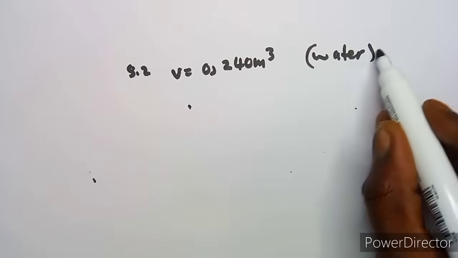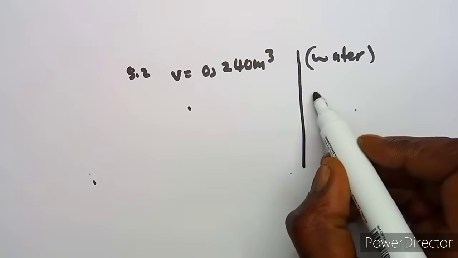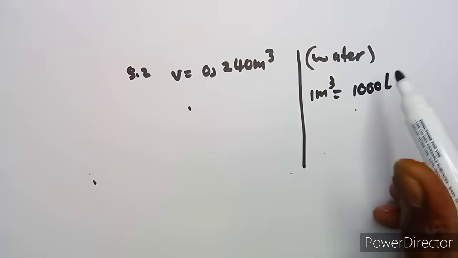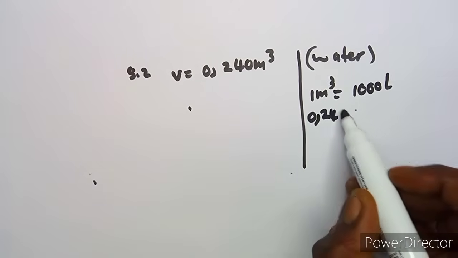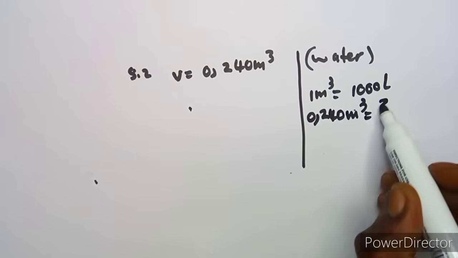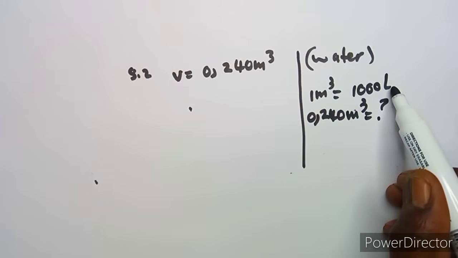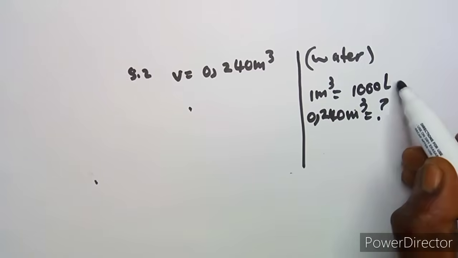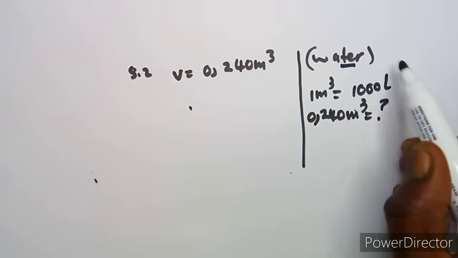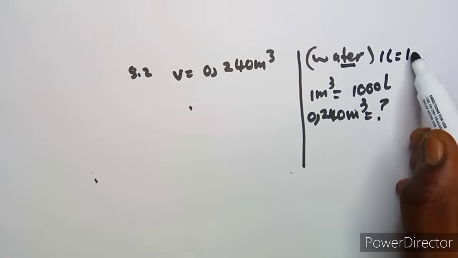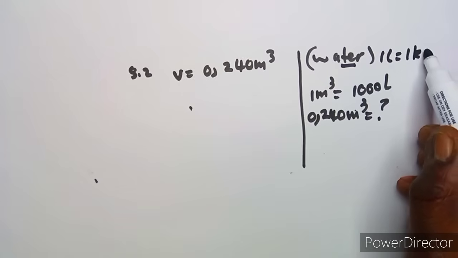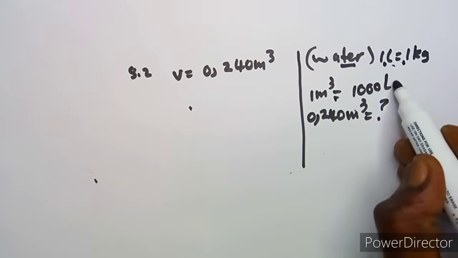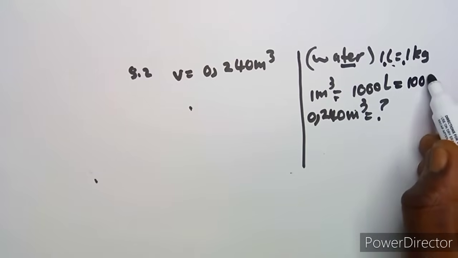Remember, if you're talking of a cubic meter, it gives us 1 kiloliter, which is 1000 liters, and this is 0.240 cubic meters. We want to convert to kgs. So it's 1000 liters, and we know that for water 1 liter is equivalent to 1 kg also. It's the same, 1 liter 1 kg. So if this is equivalent to 1000 liters, therefore it is equivalent to 1000 kgs.